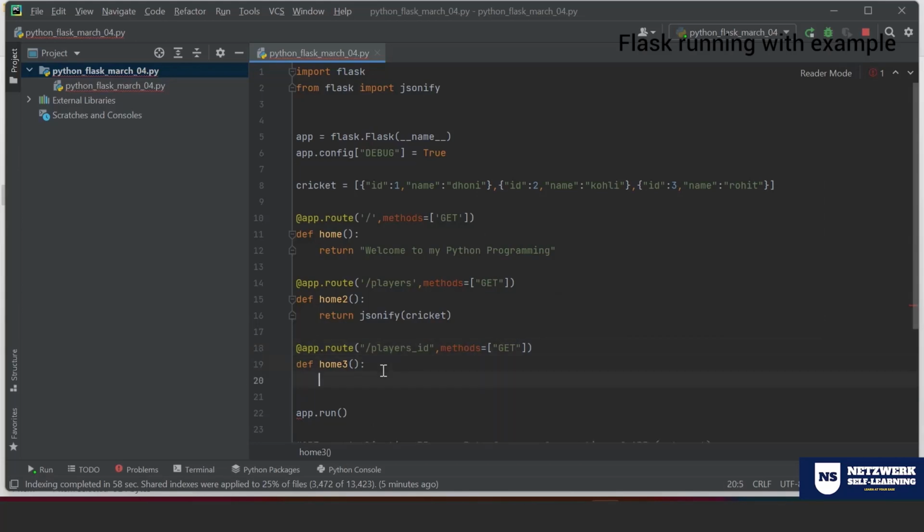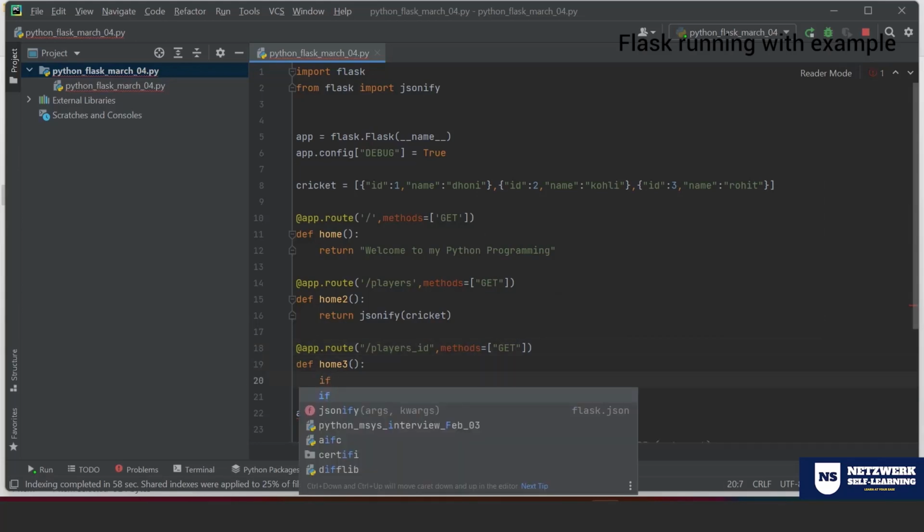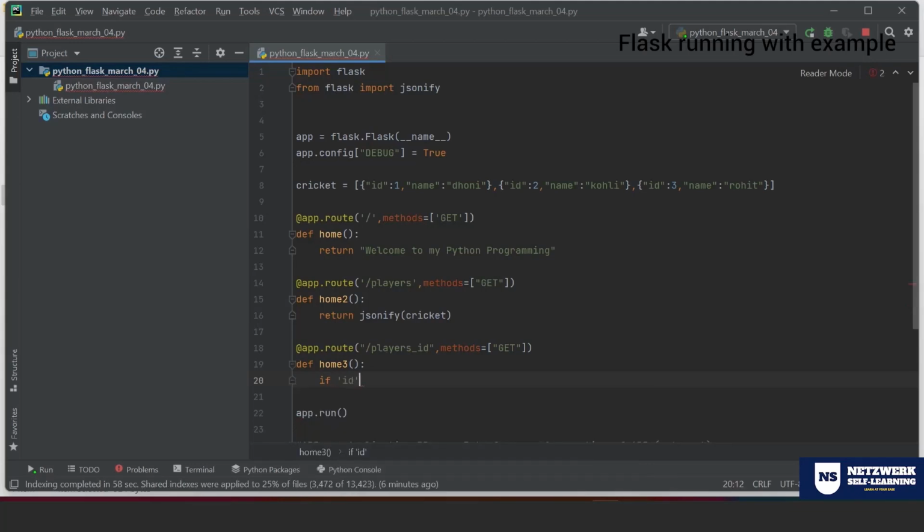Check it out. If id in request.args. So what I'm basically telling is that if somebody hits the URL with id in the keys of a URL.